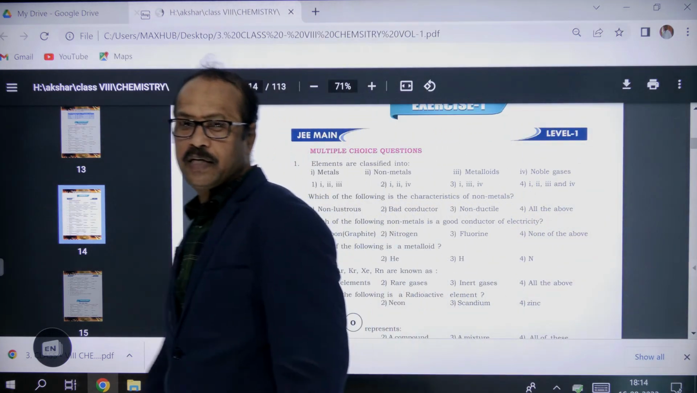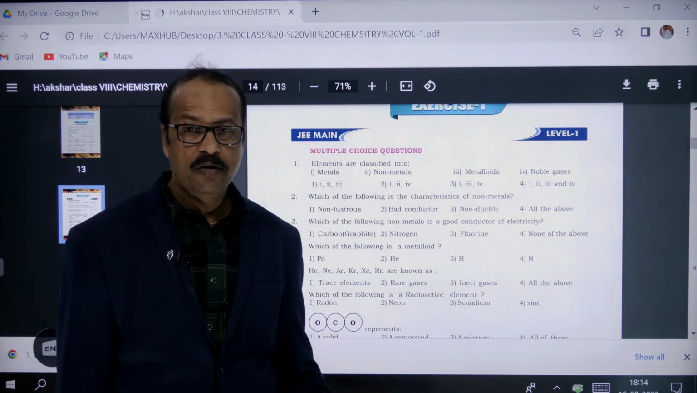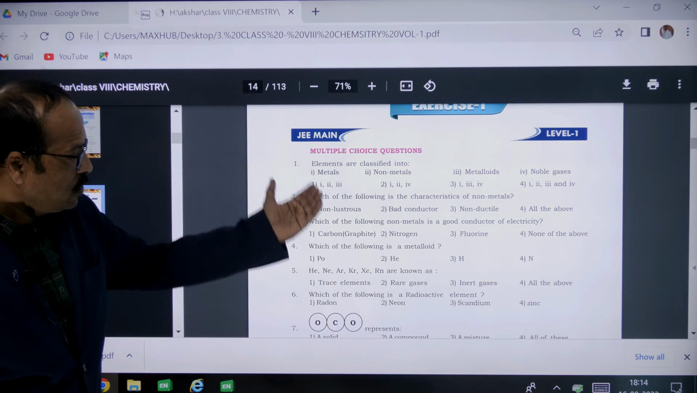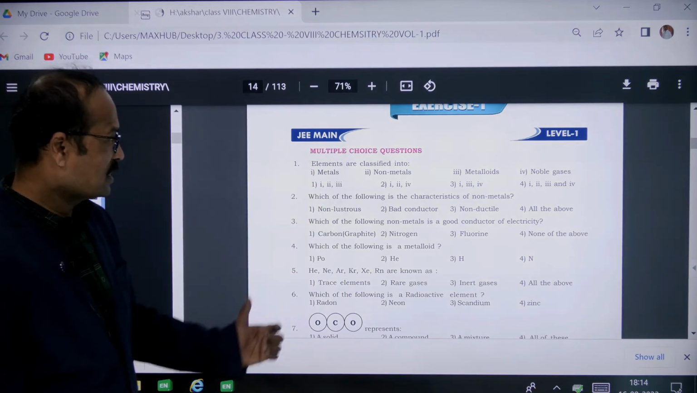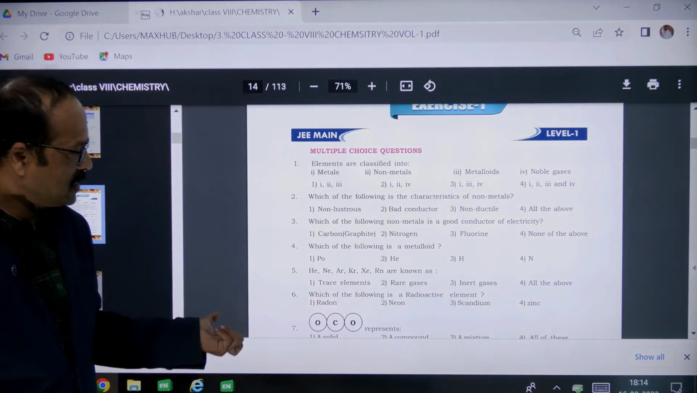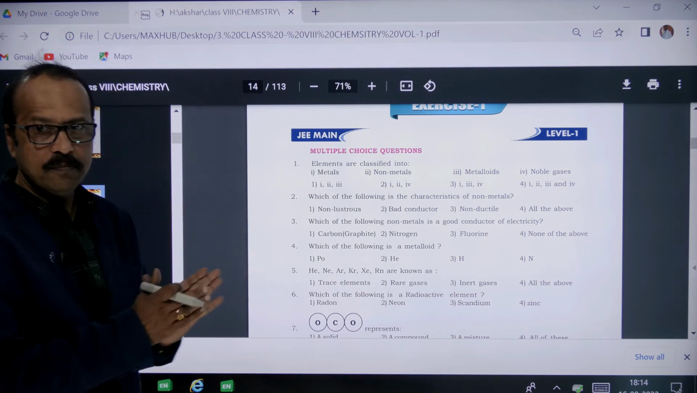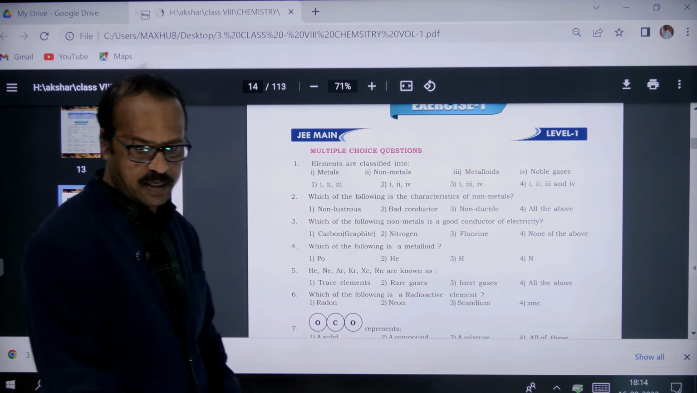So students, based on elements and compounds, we have one exercise here. This exercise you have to do. Exercise 1 is a very simple and easy exercise. When you read this chapter and these topics I discussed, you can answer these questions.